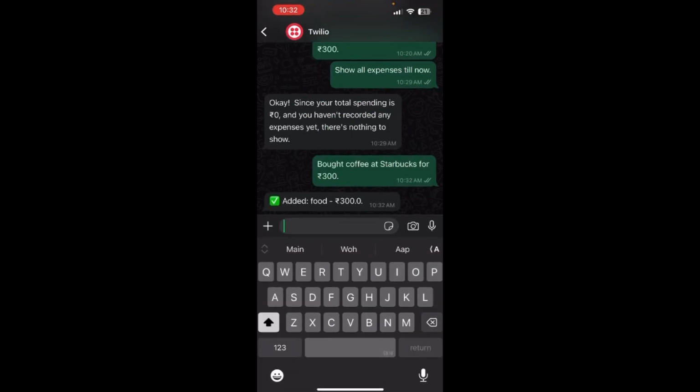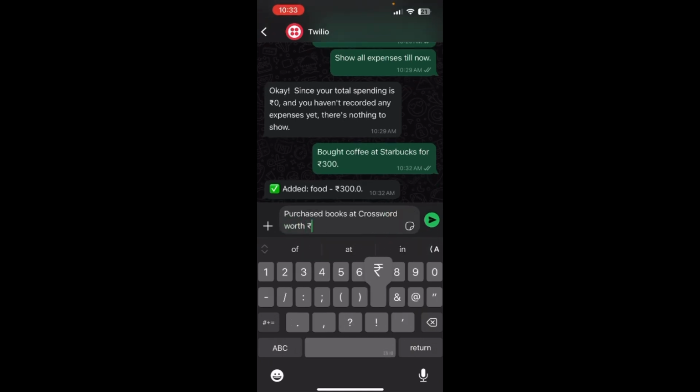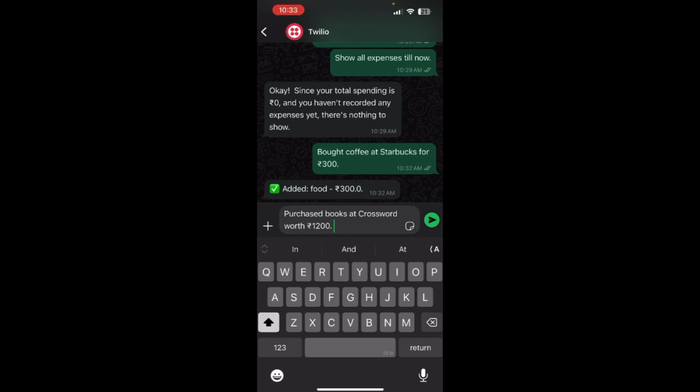Now I will add another message: purchased books at Oxford worth 1200 rupees.